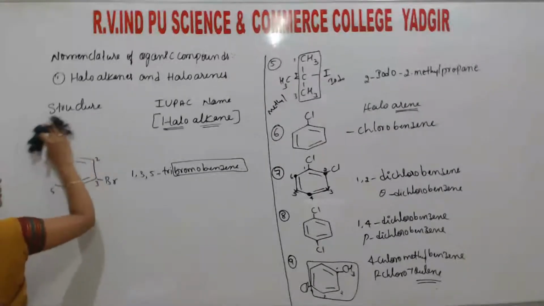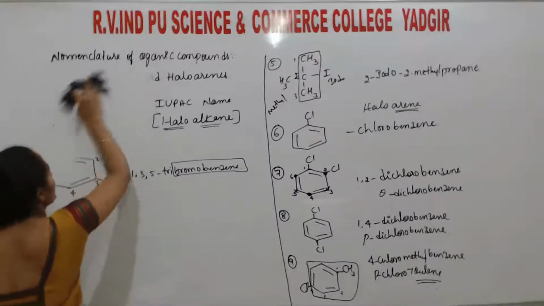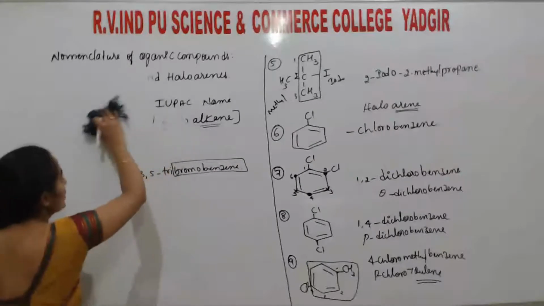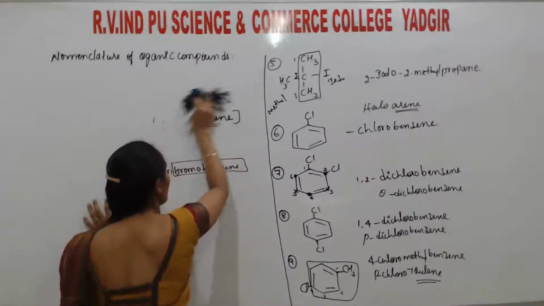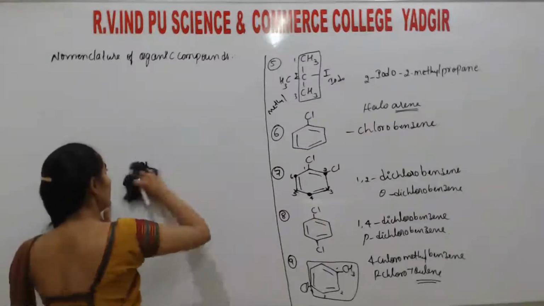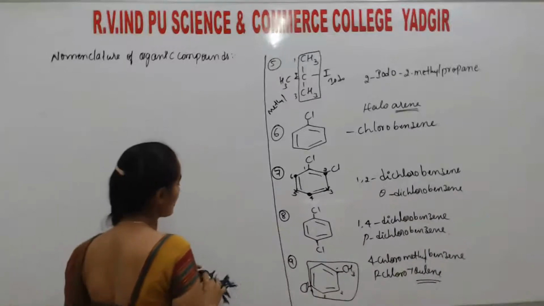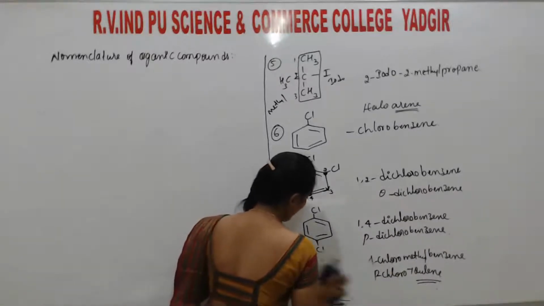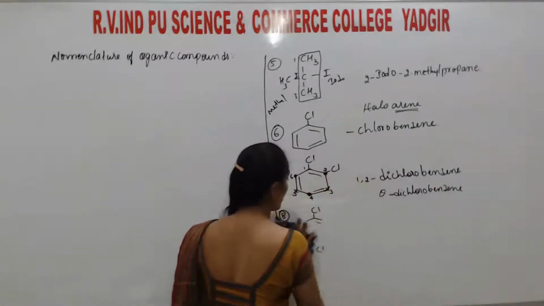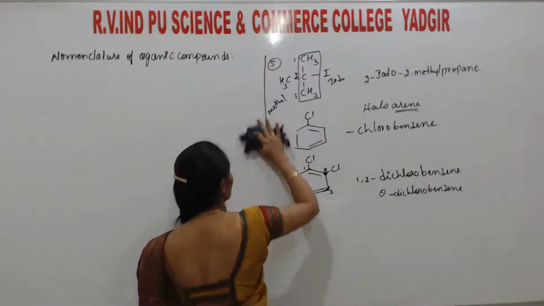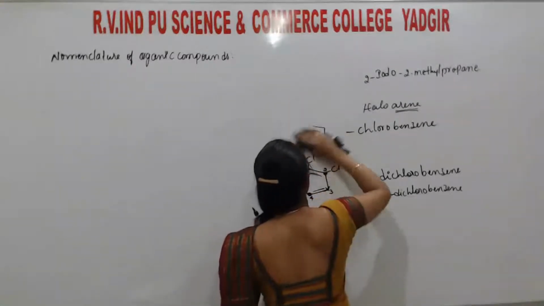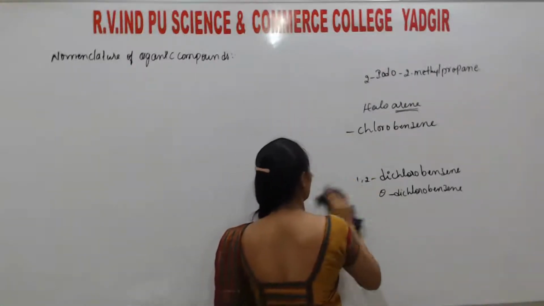So this is all about the nomenclature of haloalkanes and haloarenes. Students, still they haven't asked any question regarding this nomenclature of haloalkanes and haloarenes. But this year they reduced the syllabus, so there may be a chance of a question on this topic also. As I am explaining both the nomenclatures, I will explain each and everything. But from the next chapter, that is alcohols, phenols, aldehydes, and amines, of course, they often use nomenclature for 1 mark.